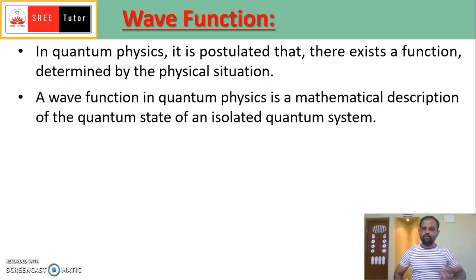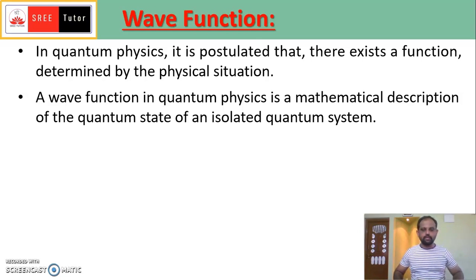A wave function in quantum physics is a mathematical description. We are describing the quantum state of that system, which is described by the wave function. So it is a mathematical description of the quantum state of an isolated quantum system.